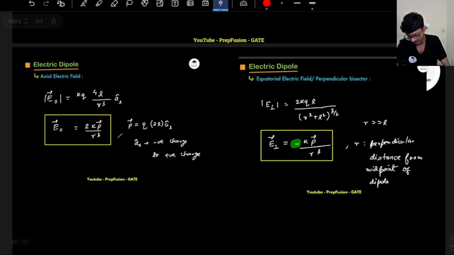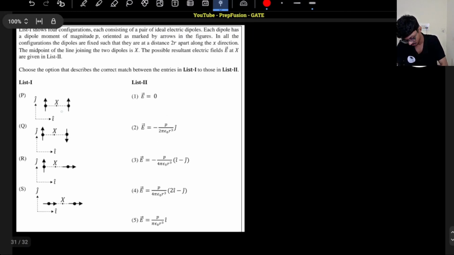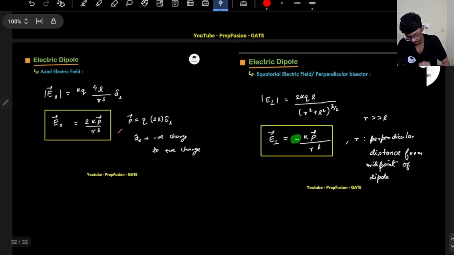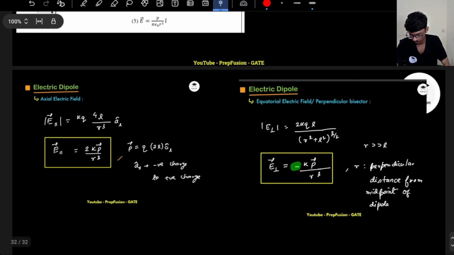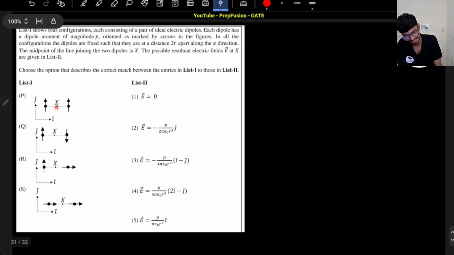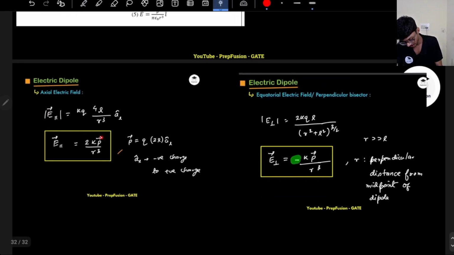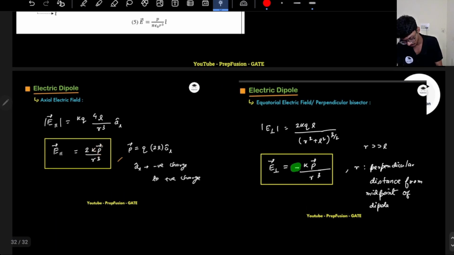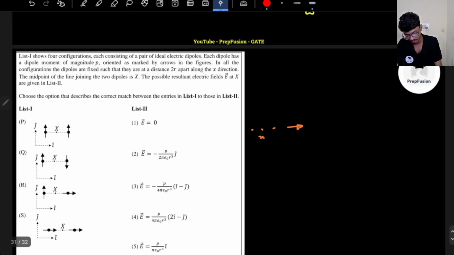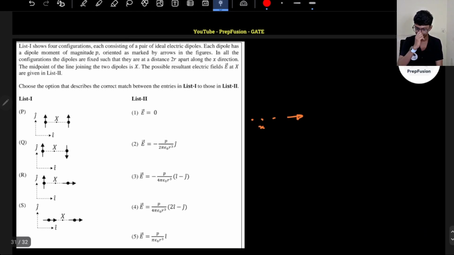So if I have a dipole moment here, I have two dipoles. If I have a dipole moment here, the axial electric field, what does that mean? If I have a point x here that is axial to the dipole moment, axial meaning in the same axis. If the dipole moment is in this axis and I am lying at this x position, in the same axis, then the electric field will be along the dipole moment, right? Because p is a vector, so it is directly proportional to p. So the field will be along the dipole moment.